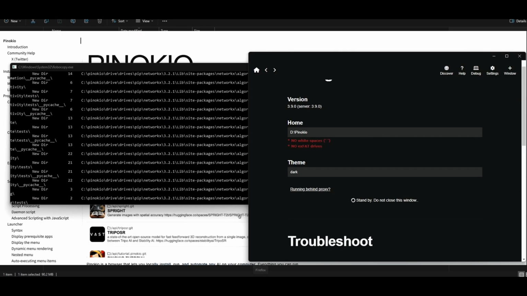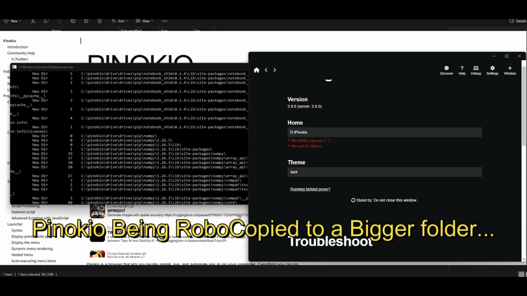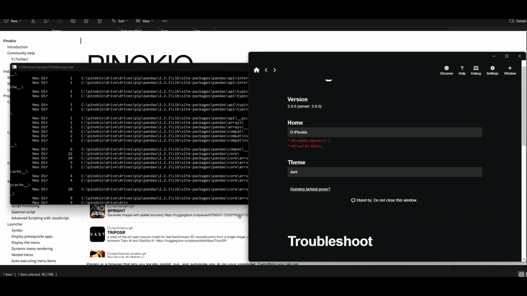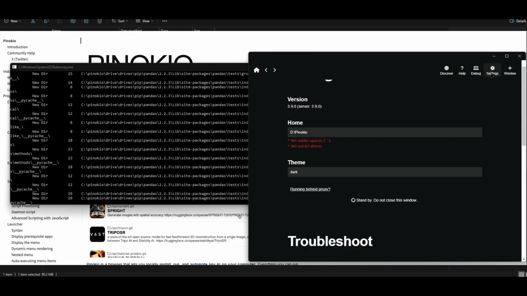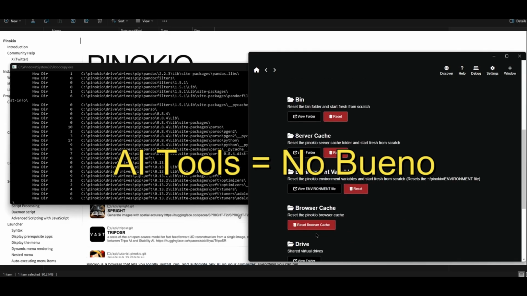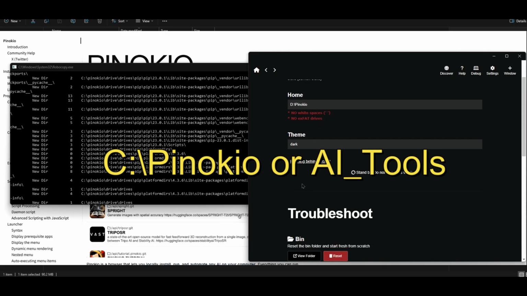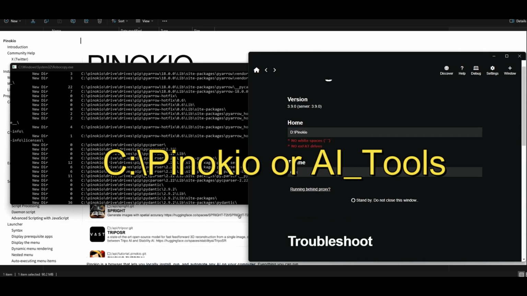And now Pinokio is going to ask you where you want to install. So think hard and make sure that you have enough space because these tools are relatively large. They're going to be 50 to 100 gigs each. So make sure you put it somewhere where it has room. Pinokio also doesn't allow spaces in the name. So you can't have something like AI tools with a space in between. It has to be like C:/Pinokio or something like that. Pinokio setup wouldn't work either because there's a space between Pinokio and setup. If you want a space, use an underscore.